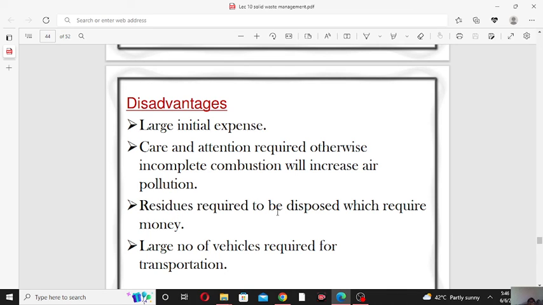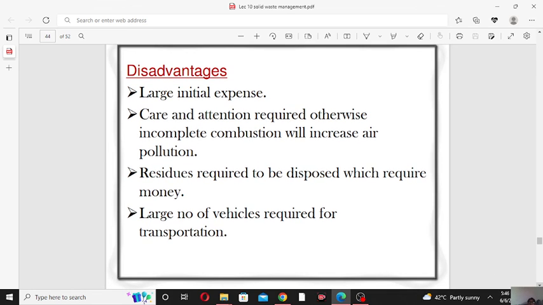Residue needs to be disposed of, which requires money. The disposal of residue, like ash, also requires money. A large number of vehicles are required for transportation.